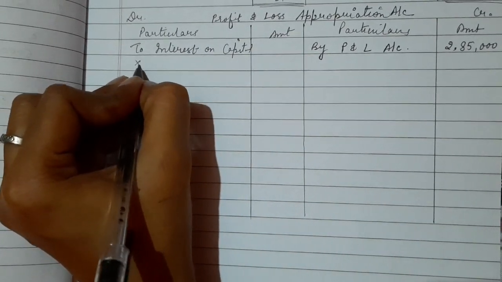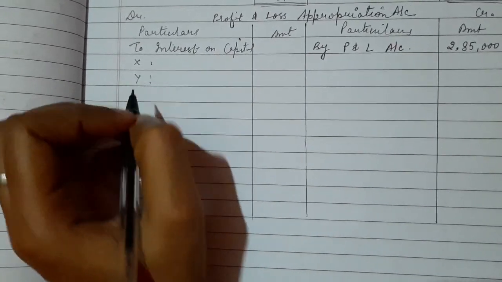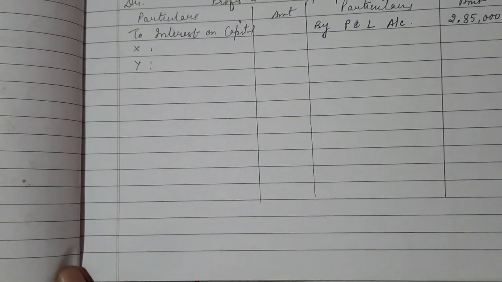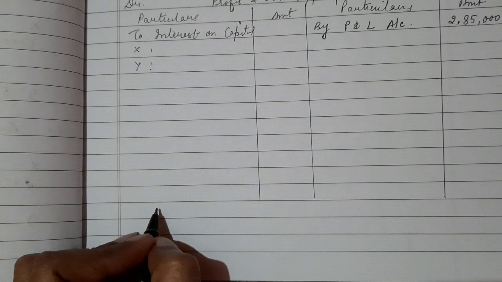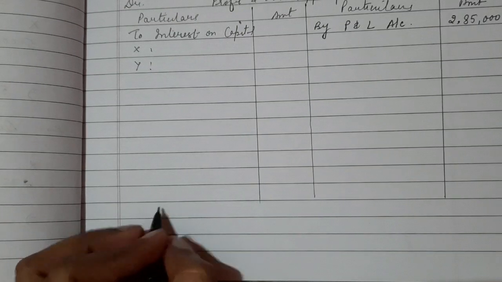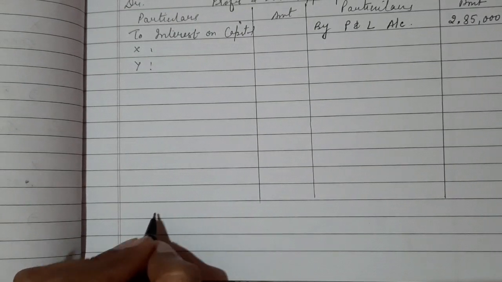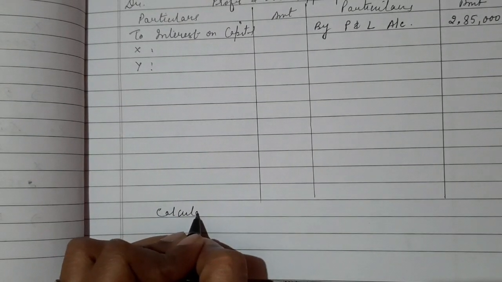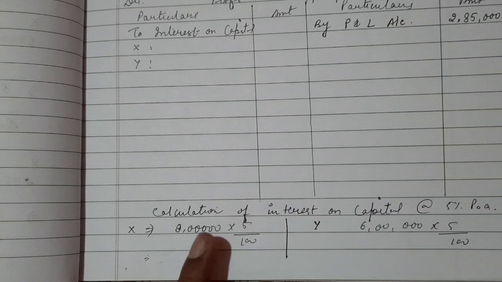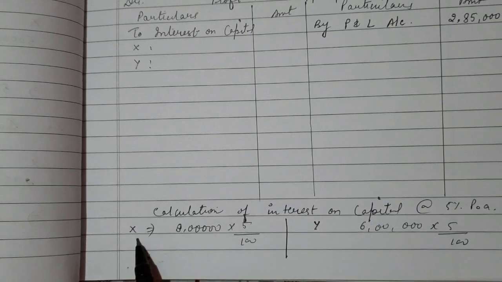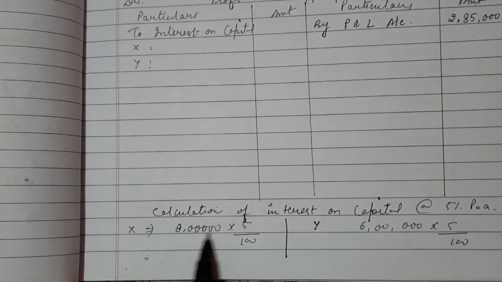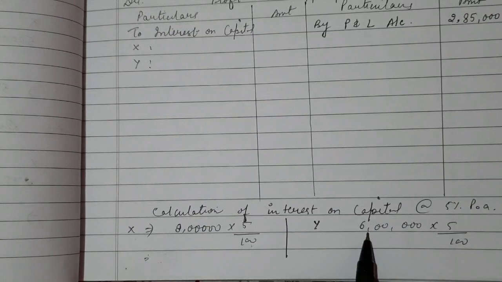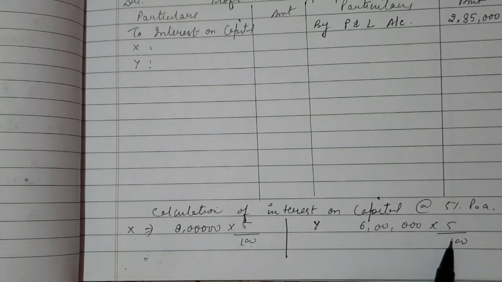There are two partners, x and y. So here I am calculating the amount of interest on capital. So here for x we will calculate, the x capital is 8 lakh, so 5%, and Y's capital is 6 lakh, so 5% of 6 lakh.